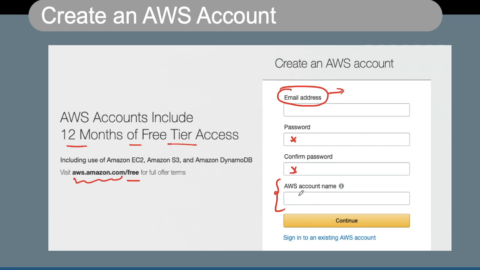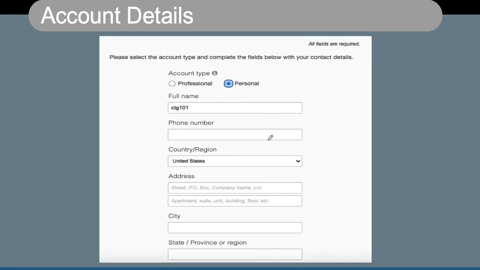Once you do that, it will ask for some other details, whether you want to create it as professional or personal. As we are creating it only for personal purposes, we will simply select personal, and then we will write our full name, phone number, country of origin, some addresses, and we also need to connect our credit card to it. It typically takes 2 rupees or some small amount depending on your country from your credit card, and it refunds that amount back to your credit card.